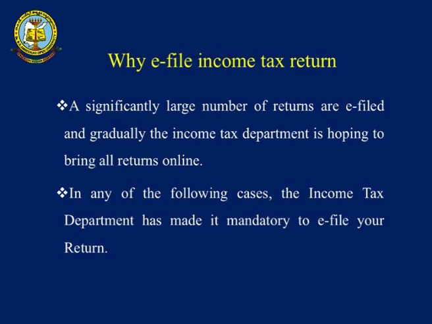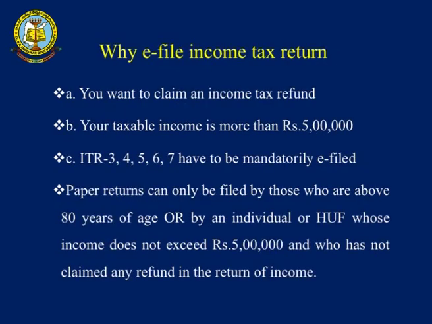A significantly large number of returns are e-filed, and gradually the income tax department is hoping to bring all returns online. In the following cases, the income tax department has made e-filing of returns mandatory. We can understand return filing and e-filing both. If you want to claim an income tax refund, you have to submit your income tax return.